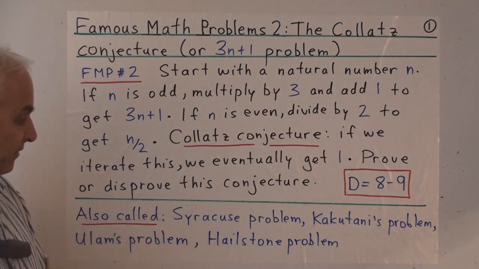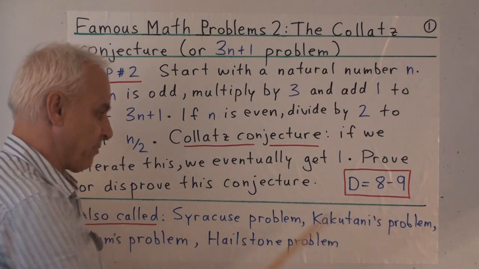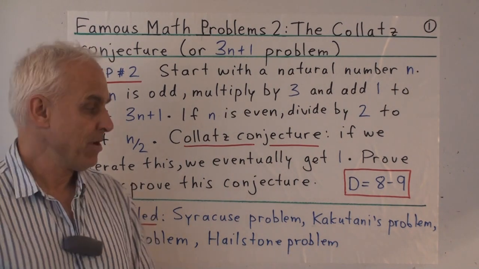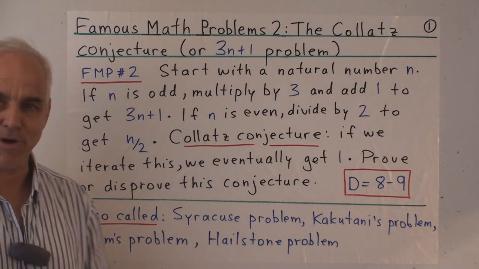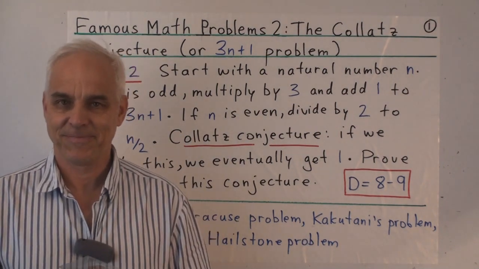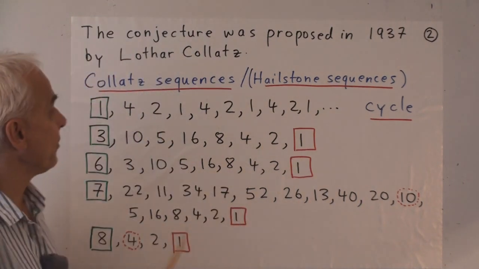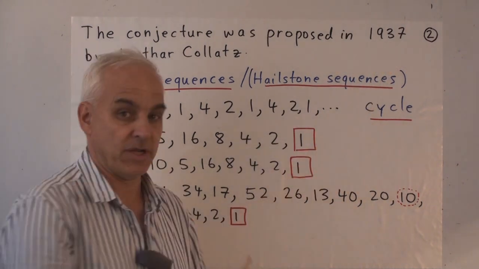This problem has different names. Sometimes it's called the Syracuse problem. It's been called Kakutani's problem because of mathematician Kakutani, who was at Yale, who popularized it in the early 60s. Ulam's problem, the hailstone problem, and perhaps a few other names as well. The conjecture gets its name from a German mathematician, Lothar Collatz, who proposed it in 1937.